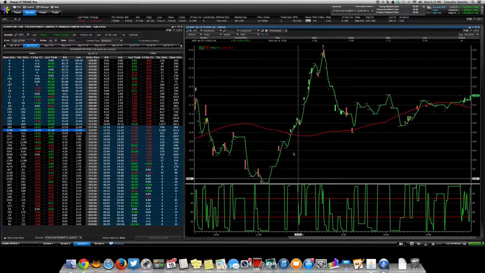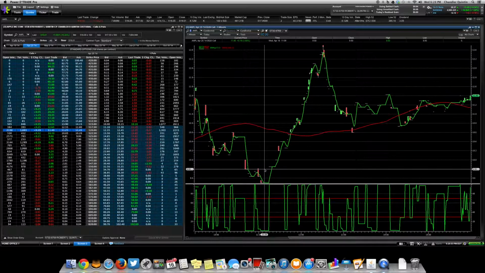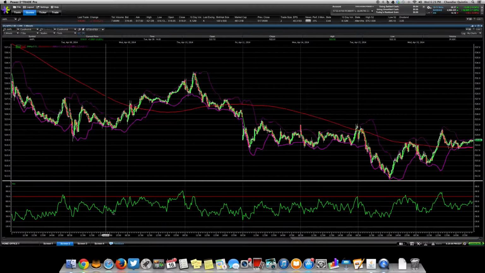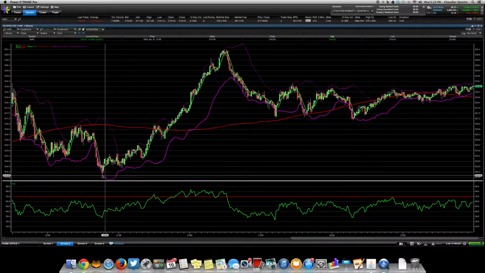Right here, I'm going to make it RSI2. There we go. So you would have gotten in down here at 950. You had at least 5 minutes to get in. And again, this is on the 1 minute chart, down here in this range. So you would have been in on the 520 call for 950 with next week's expiration.